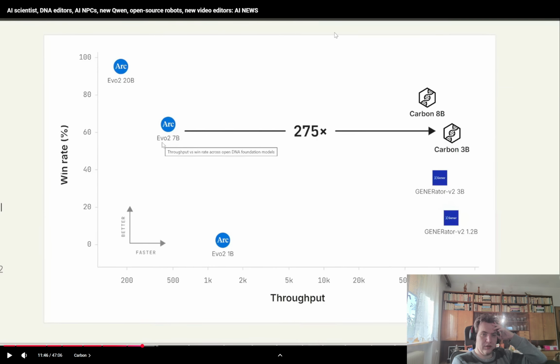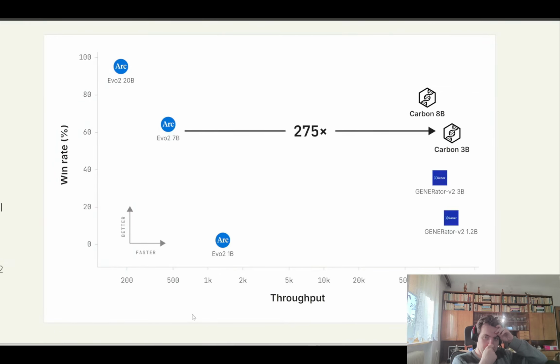Evo 2 was fast, and they had a lot of throughput, achieving 20 billion per hour for the medium version of Evo 2. This is fast enough to process the entire human genome on a single GPU in under 2 days, which is pretty crazy.